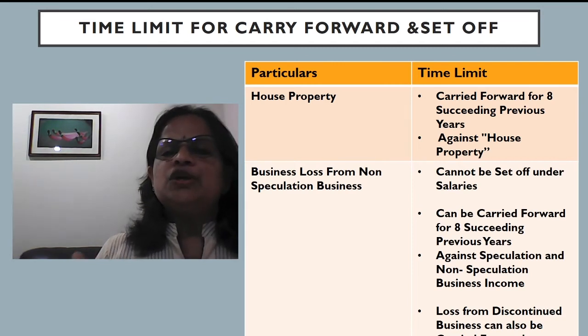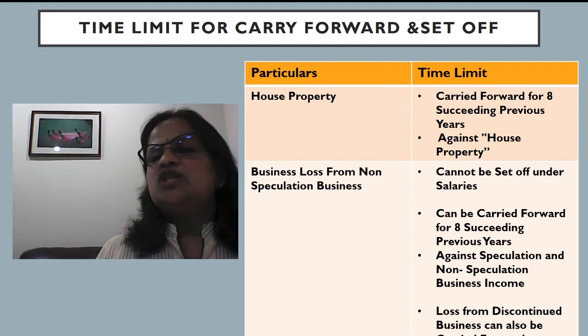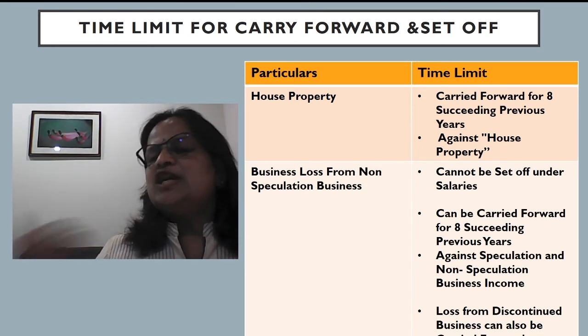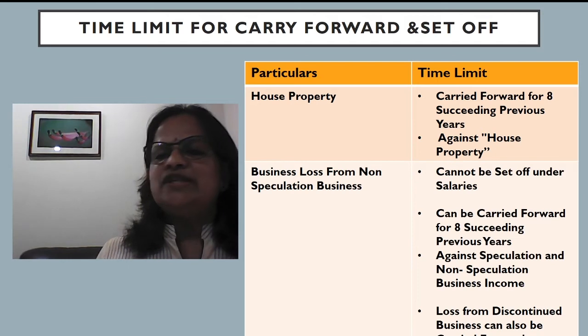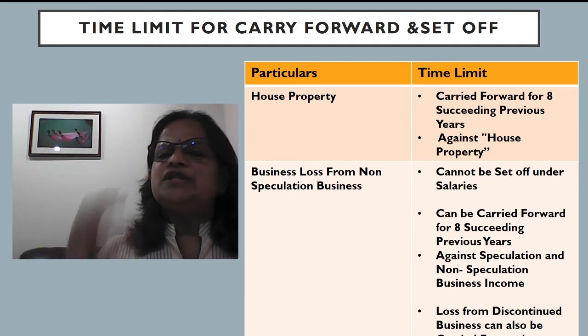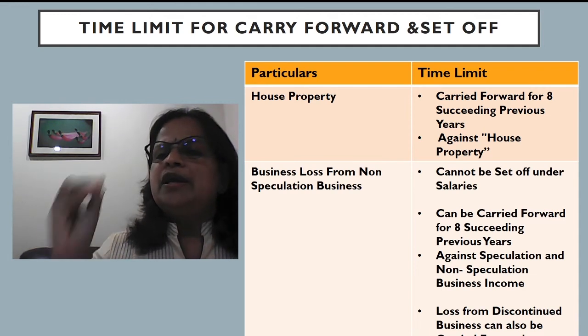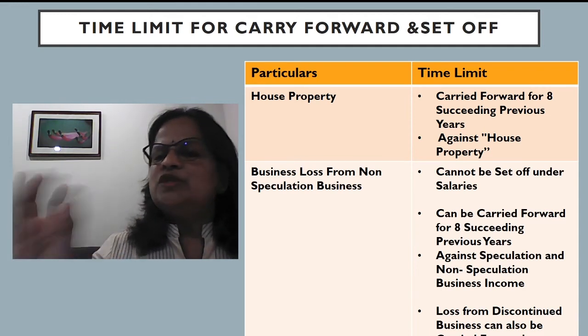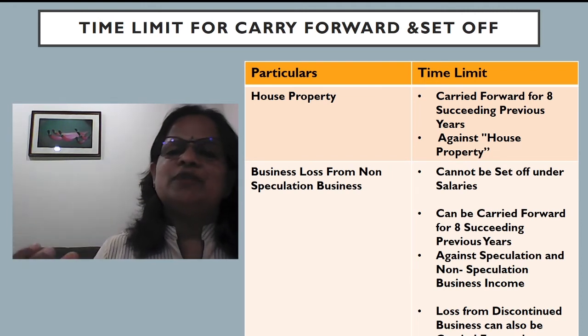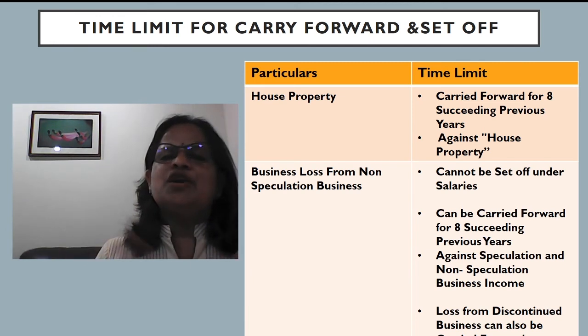Second is business loss from non-speculation business. Speculation business is different, they will not allow any adjustments. Casual losses also we have seen that they will allow only against casual income. Whereas for non-speculation business, adjustment is possible, though it cannot be set off under salaries. This point we have already explained. With the salary, because that is a permanent source of tax collection for the government, they will not allow it. Only self-occupied house property is allowed.